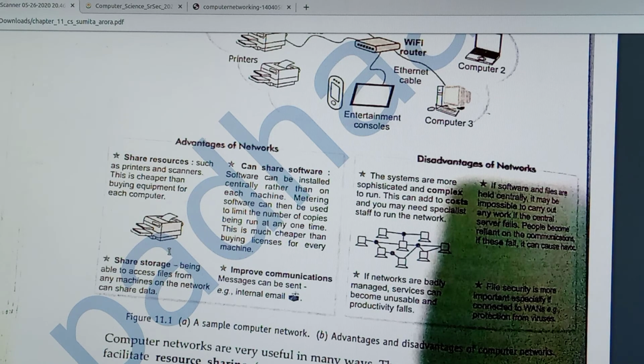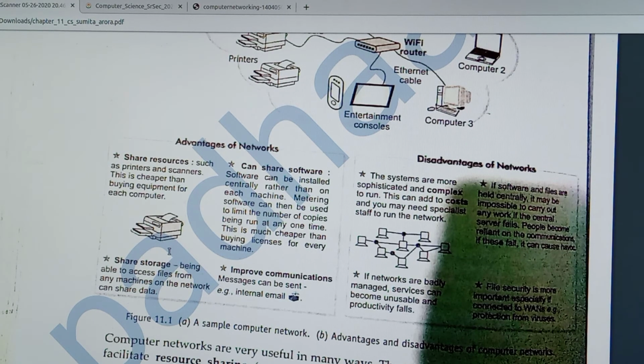Next, file security is more important, especially if the network is connected to others. Assume that a network is connected to a wide area network, to the internet. Then file security is also important, and you need to protect that network from different types of viruses. So this is also a main disadvantage of a network.